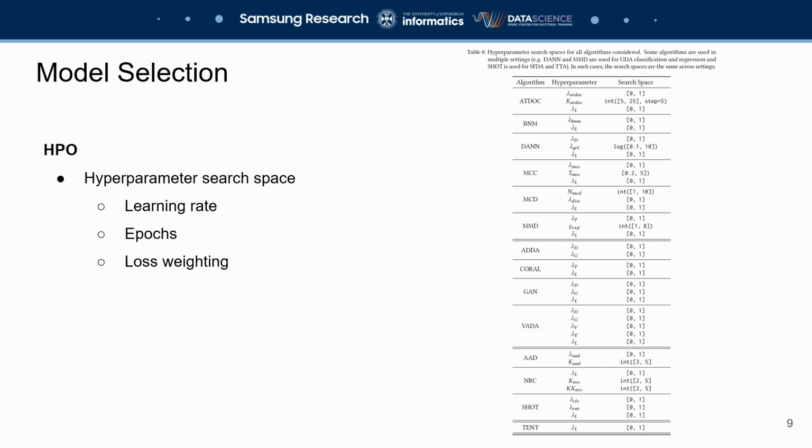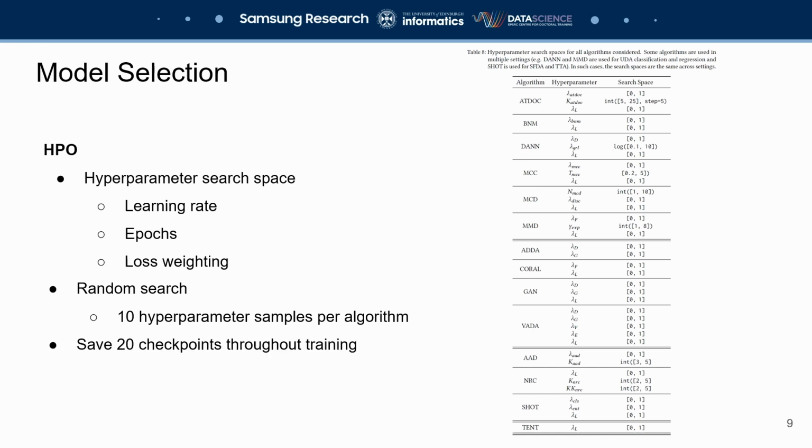We perform random search and generate 10 hyperparameter samples per algorithm. After saving 20 checkpoints for each training run, we end up with 200 checkpoints per algorithm. Each validator that we will evaluate has access to this pool of 200 checkpoints when selecting the best model according to its score.